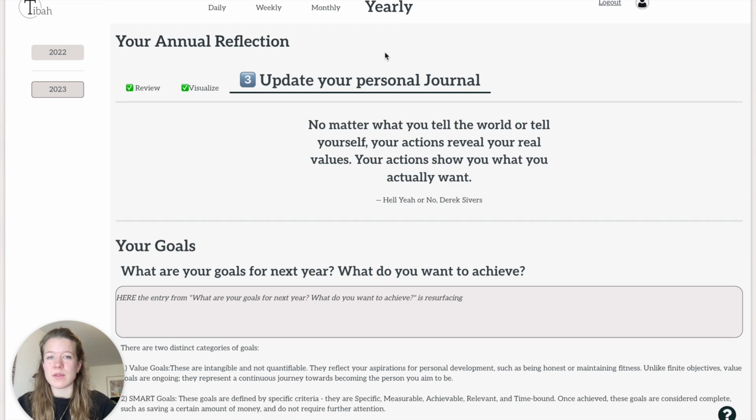And with Tibah you can either start with the yearly reflection, this will take you a little bit more time, or you just start with the daily reflections and then you do the weekly and monthly reflections and do the yearly whenever you have time or feel ready for it.